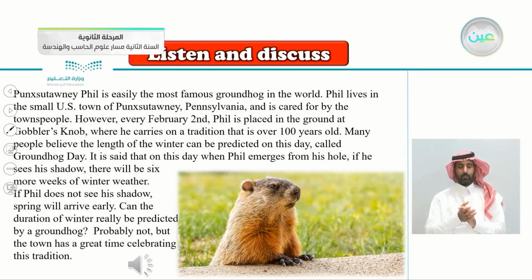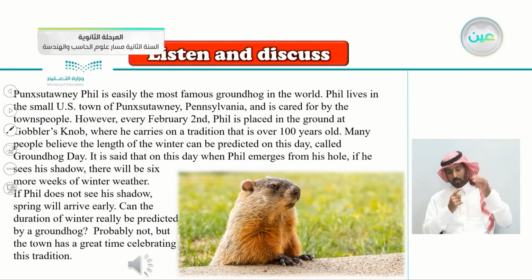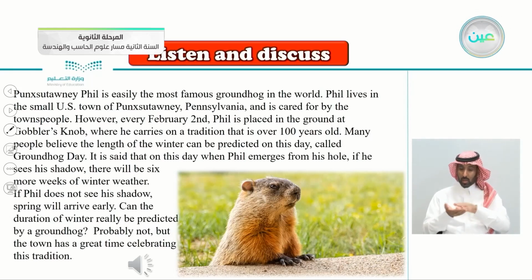So let's listen again. Punxsutawney Phil is easily the most famous groundhog in the world. Phil lives in the small U.S. town of Punxsutawney, Pennsylvania, and is cared for by the townspeople. However, every February 2nd, Phil is placed in the ground at Gobbler's Knob, where he carries on a tradition that is over 100 years old.